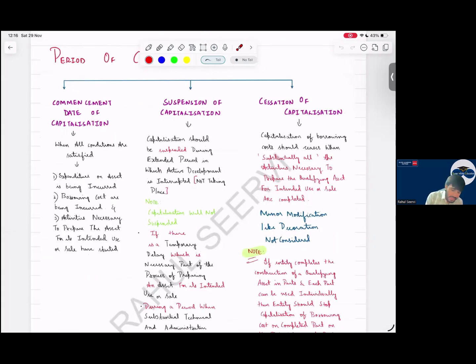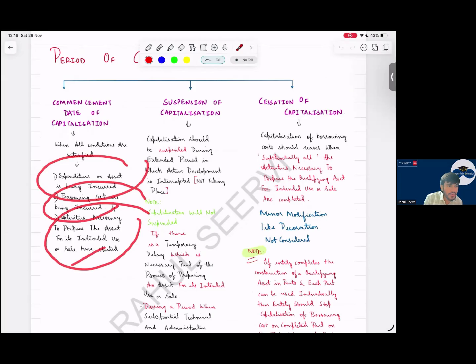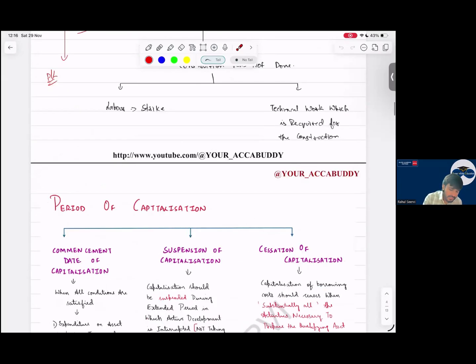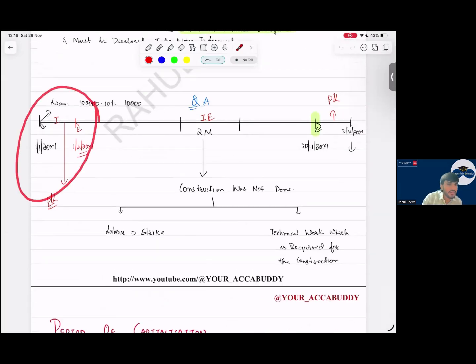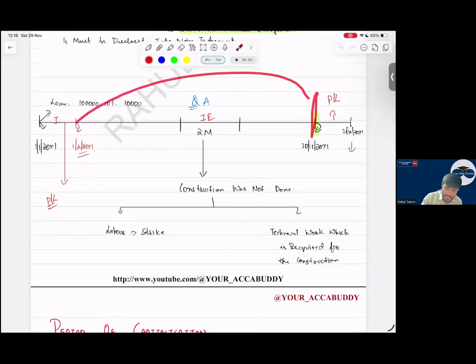That is what, sir. Expenditure on the asset is being incurred. Borrowing is being incurred. Activities necessary to prepare the asset for intended use or sale have started. So the later of these 3 dates, I will consider. Yes, sir. Then I say my asset was completed here till this date. Then will I capitalize for this 1 month? No. I'll stop my capitalization here.